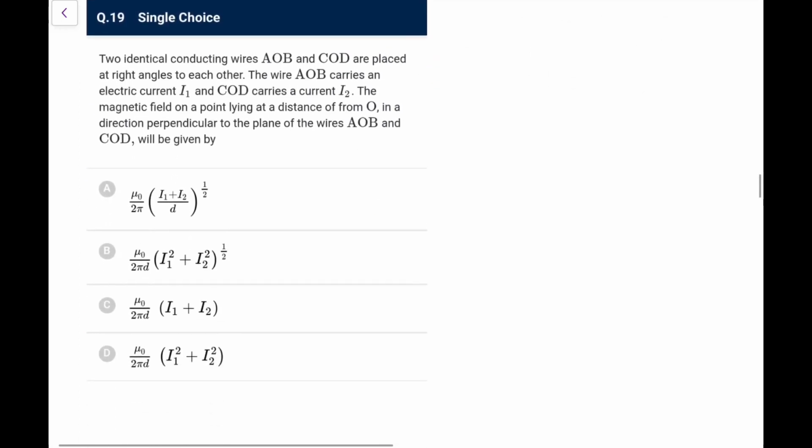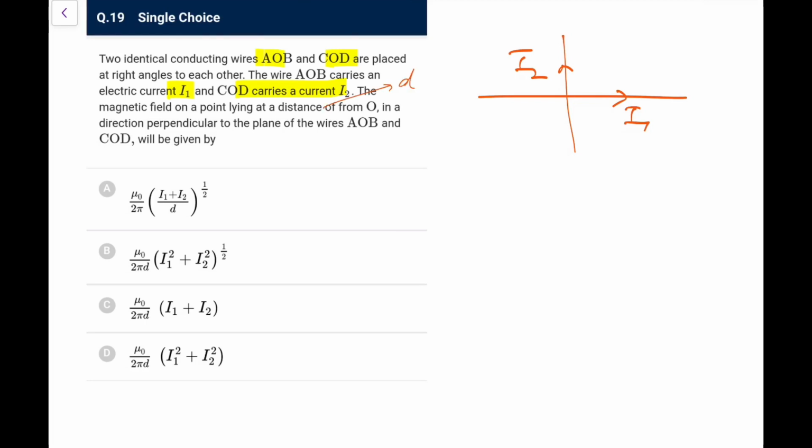Next, you have two identical conducting wires AOB, COD, placed at right angle to each other. The wire AOB carries an electric current I1, COD carries a current I2. It would be like this, I1, I2. The magnetic field at a point lying at a distance of, okay, distance is not given, so it is off. What is off? I don't know. So it is at a distance of from O in the direction perpendicular to the plane of the wires AOB and COD. Let's say it would be coming somewhere like this. Let's say, and from the options I can make out that distance would be d.